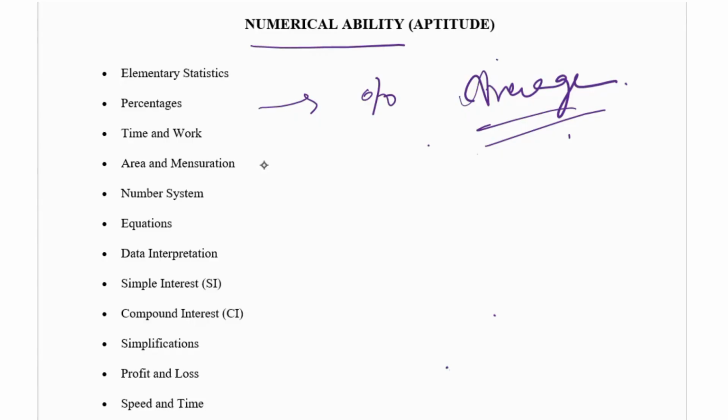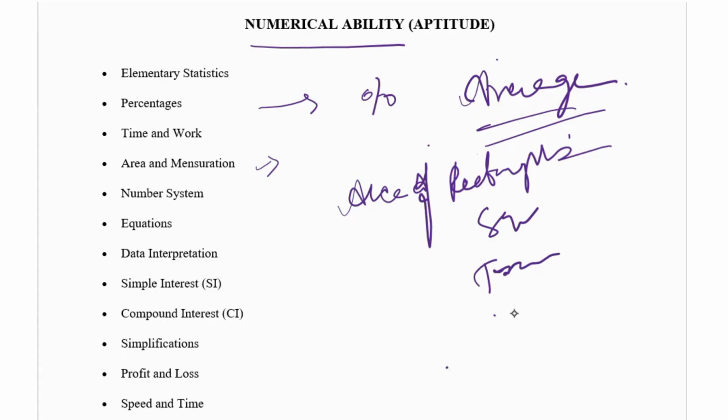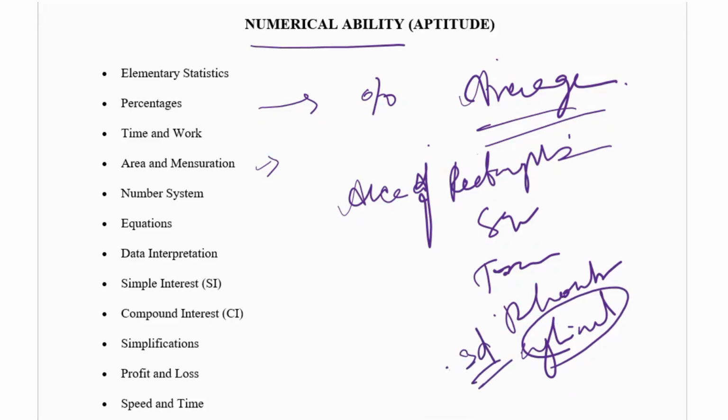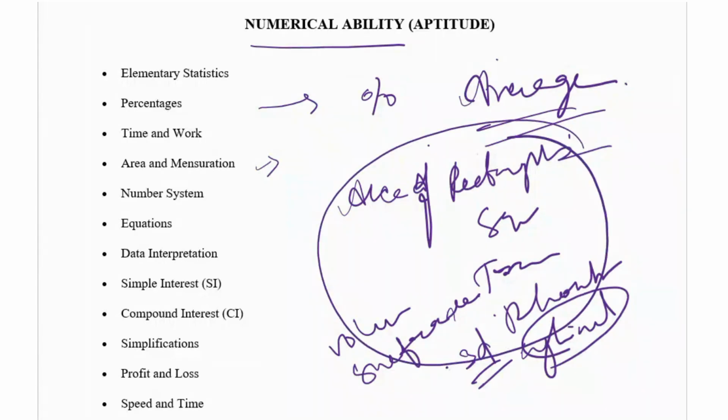Then area and mensuration. You have to learn the area and mensuration topic, and you have to understand the formulas. Why? Because in area and mensuration there are a lot of formulas, like area of rectangle. If they give a rectangle, you have to find the area, so you have to know the formulas for rectangle, square, trapezium, rhombus, cylinder. These cylinder shapes are 3D, no? So mostly they will give questions on volume and surface areas. Okay, so you have to be thorough in area and mensuration.